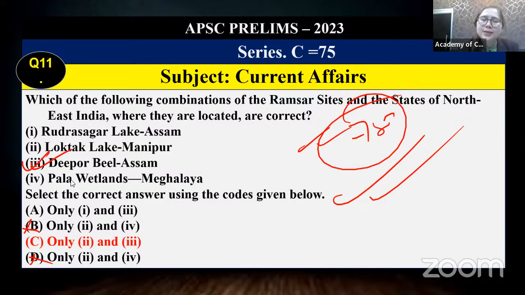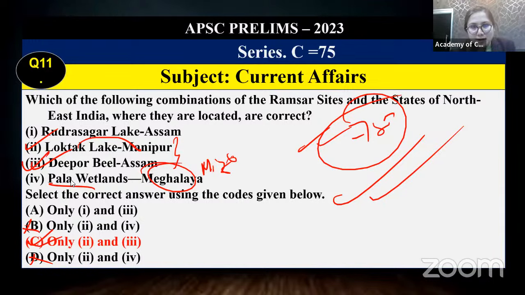And Loktak Lake, we have discussed multiple times, the floating lake, which national park? Keibul Lamjao National Park. Automatically Loktak Lake of Manipur, the Sangai festival. With multiple aspects we have discussed these points, isn't it? So automatically you can see 2 and 3 become correct. Where are the Pala wetlands? Pala wetlands are in Mizoram. Right? So these were all the questions with respect to ecology and science.